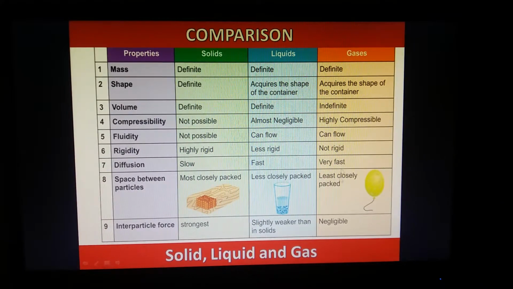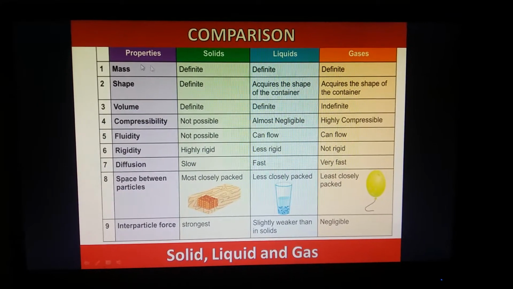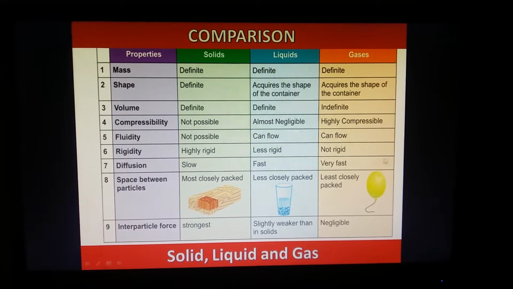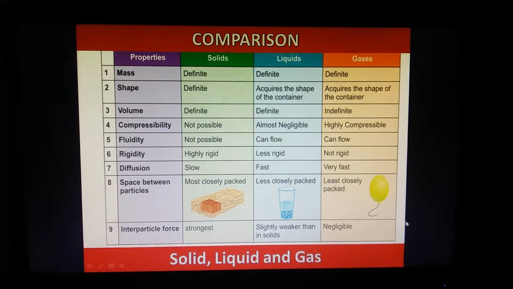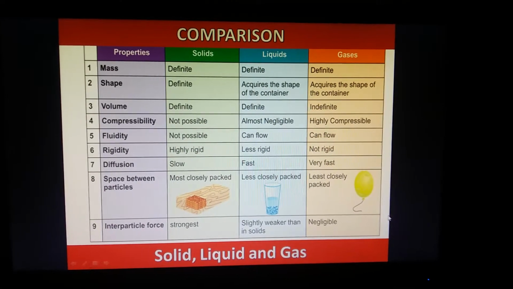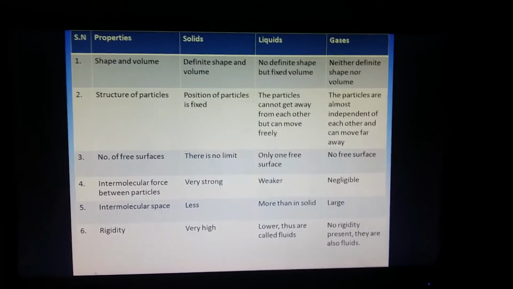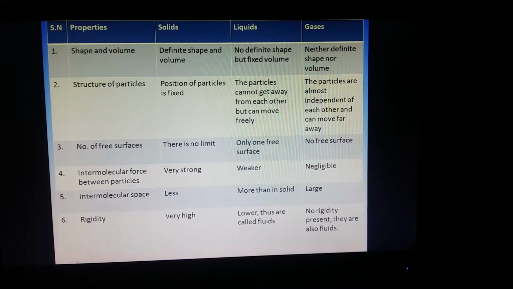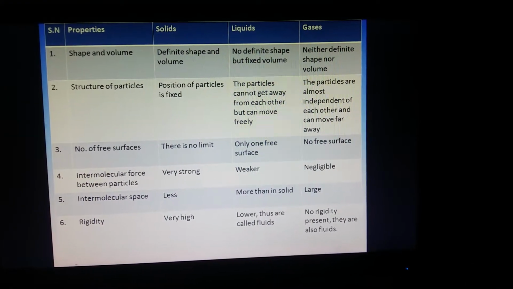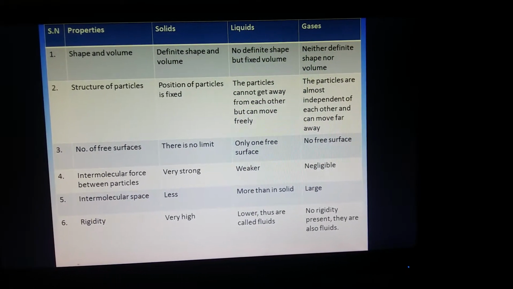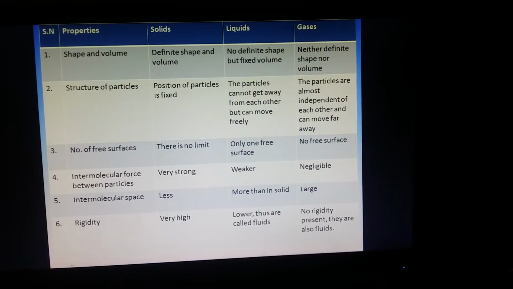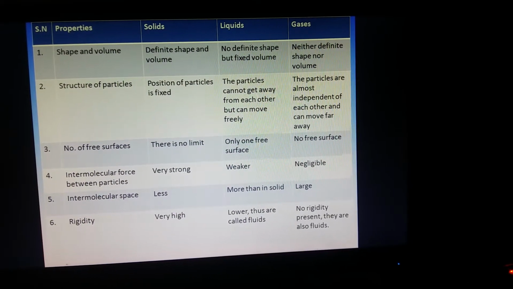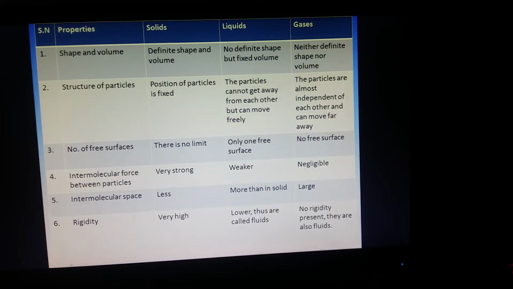This comparison we have been studying till now, but let us take this comparison once again with a more detailed study. Let us take the first property, shape and volume. In solids there is definite shape and definite volume. In liquids there is no definite shape but the volume is fixed. But in gases neither the shape nor the volume is definite.